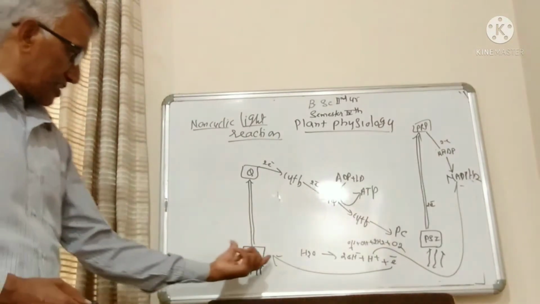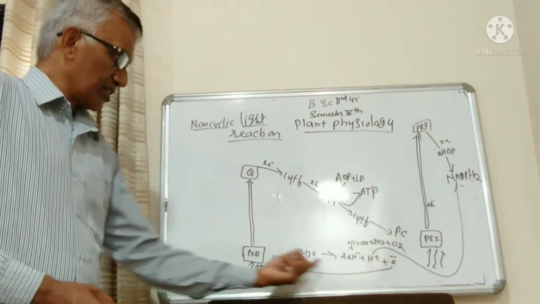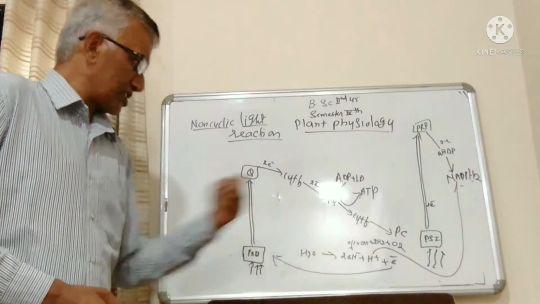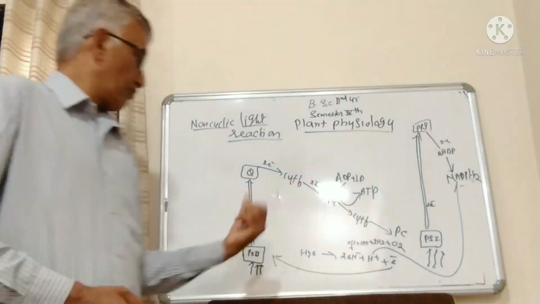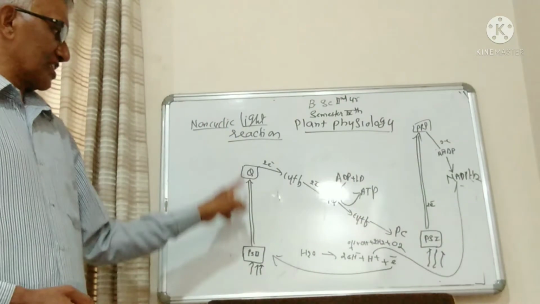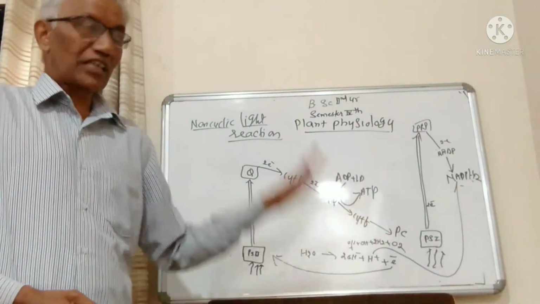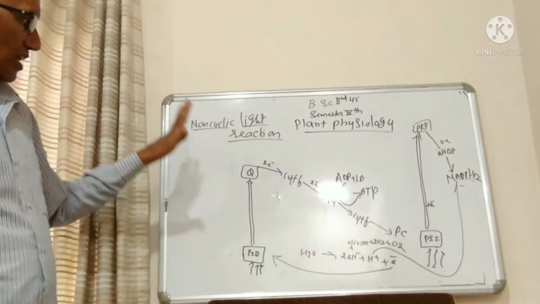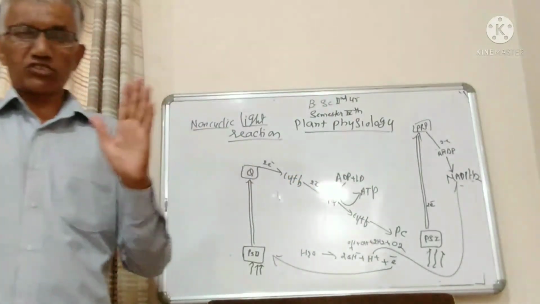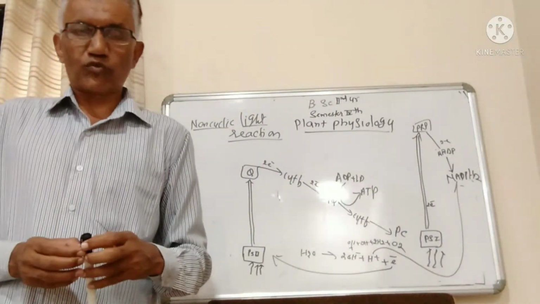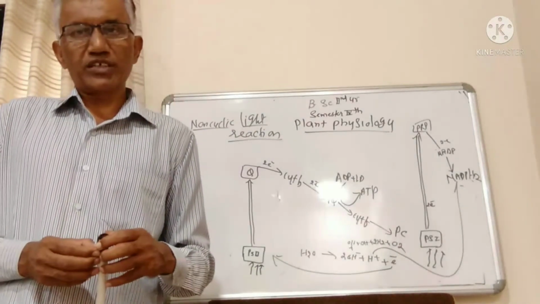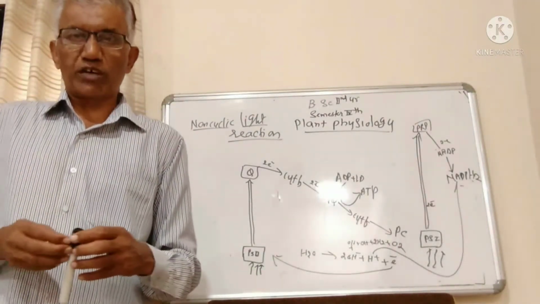The electron deficiency of pigment system 2 is fulfilled by the photolysis of water, and the electron deficiency of pigment system 1 is fulfilled by the electrons ejected from pigment system 2. Therefore, the electrons ejected from the original chlorophyll molecules do not come back to the same chlorophyll molecules.